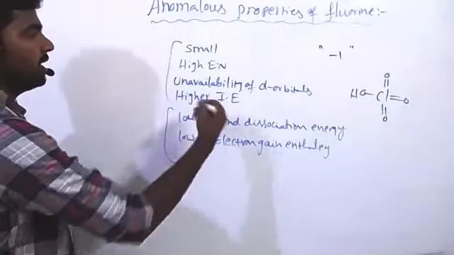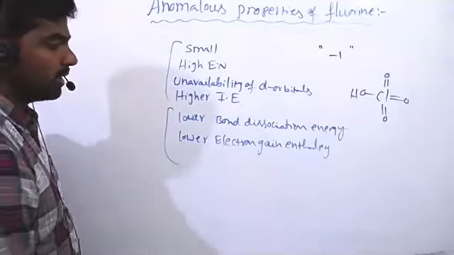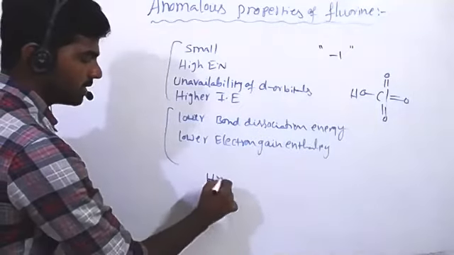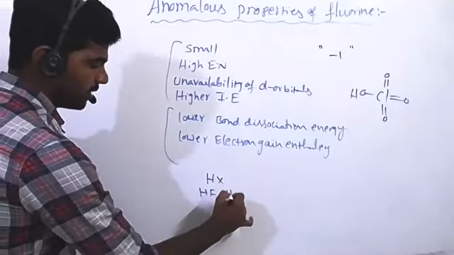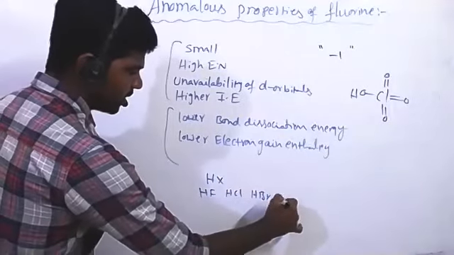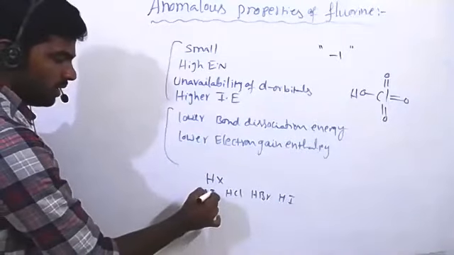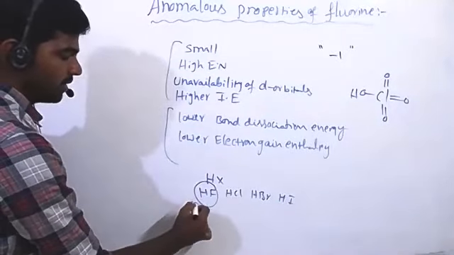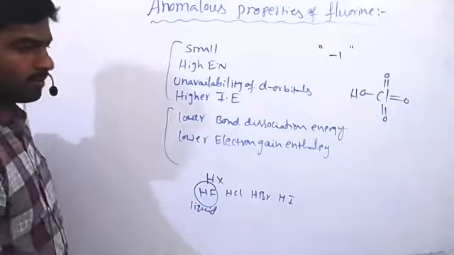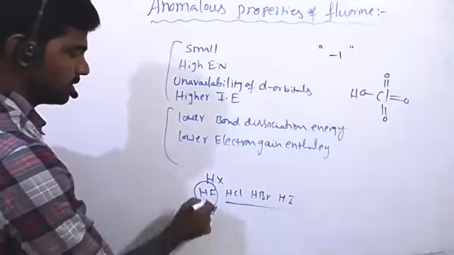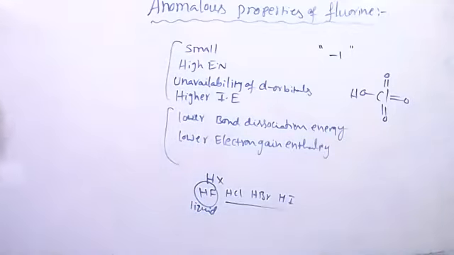When halogen elements react with hydrogen, they form hydrogen halides, HF, HCl, HBr, and HI. Only HF exists as a liquid, while the remaining are gases. Can anybody tell the reason?